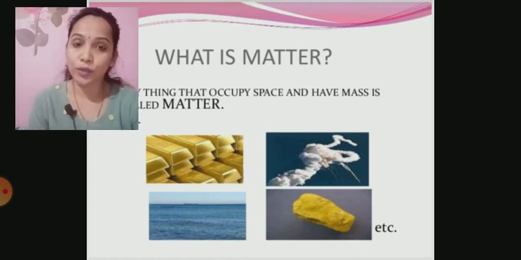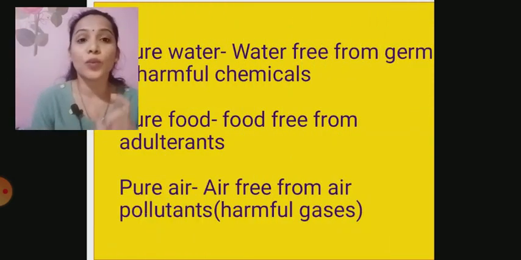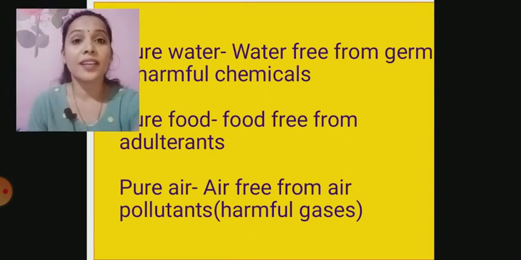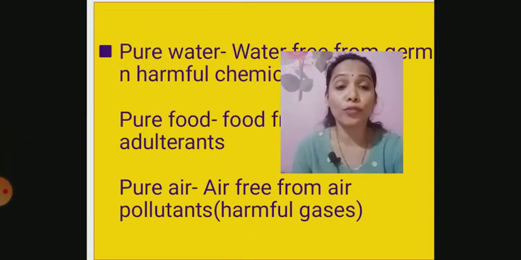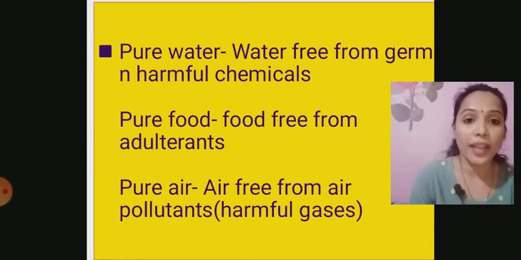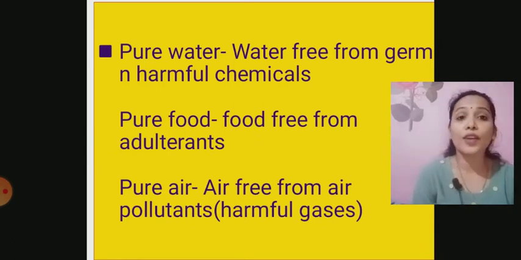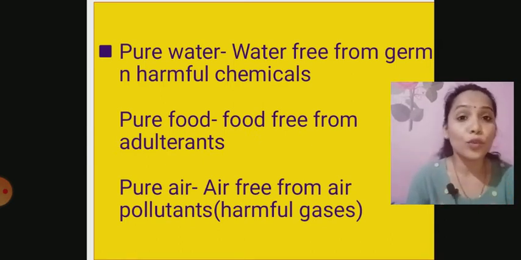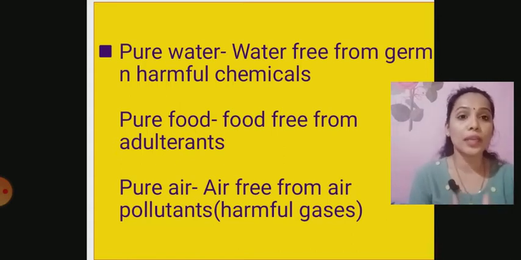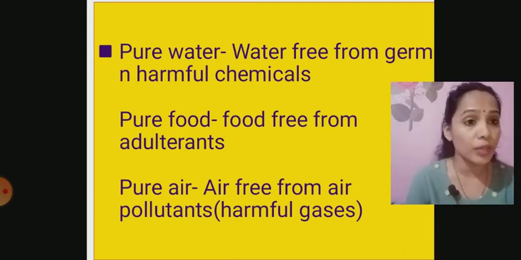Then I explained to you that you might have heard of words like pure water and pure food. You might have heard of pure air, but they are not true in terms of chemistry. Pure water, in a layman's language, is water free from germs, food free from adulterants, pure air free from pollutants.